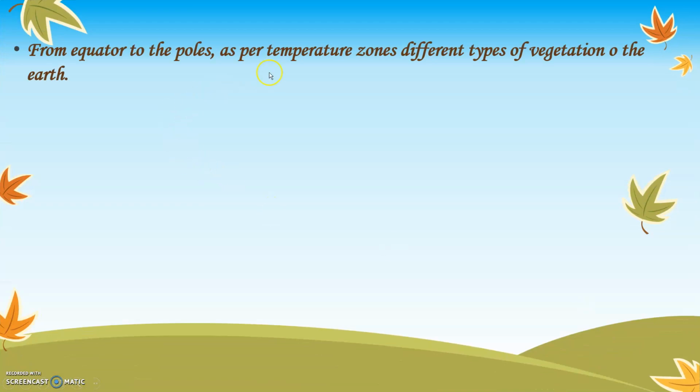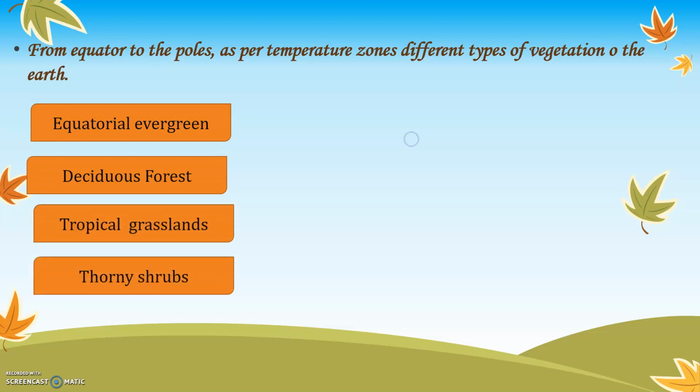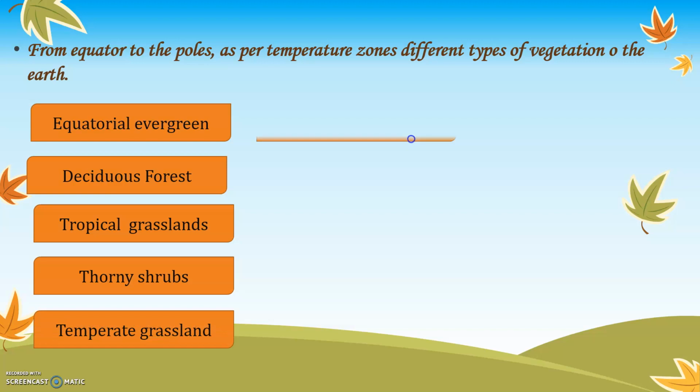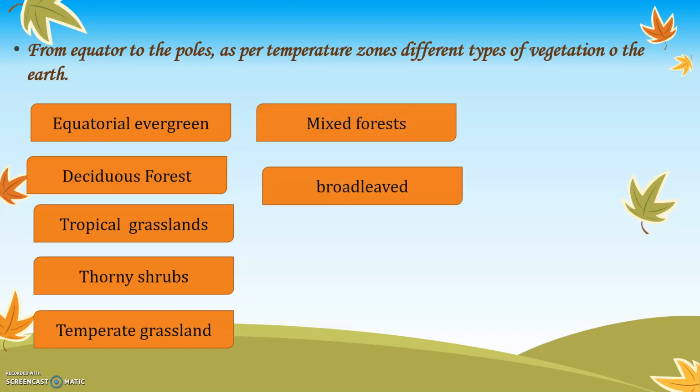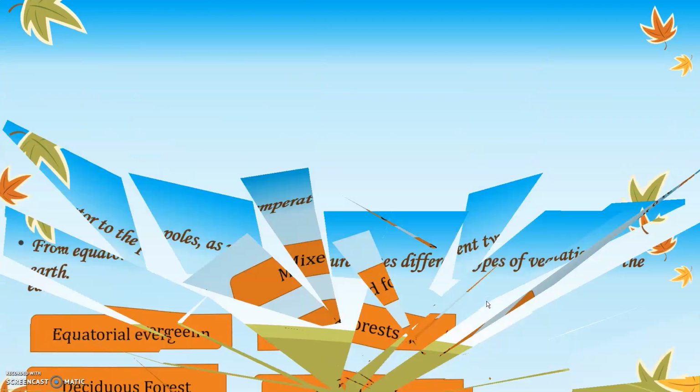From the equator to the poles, as per the temperature zones, different types of vegetation are found on the earth. The following are the different types of natural vegetation. First is equatorial evergreen, deciduous forest, tropical grasslands, thorny shrubs, temperate grasslands, mixed forest, broad-leaved forest, coniferous forest and tundra regions. These are the different types of forest you will find from the equator to the polar regions, because over here the temperature is different. Let us understand in detail.